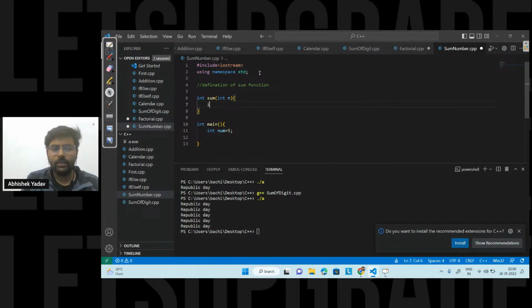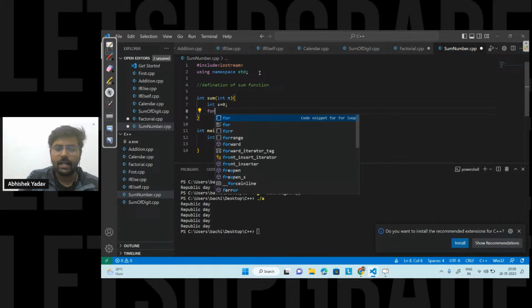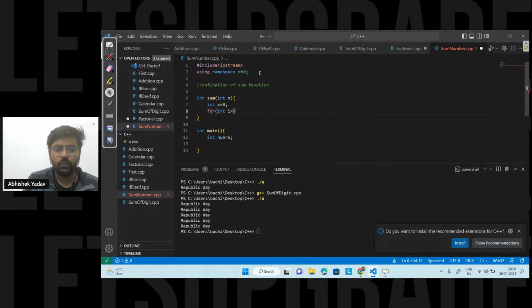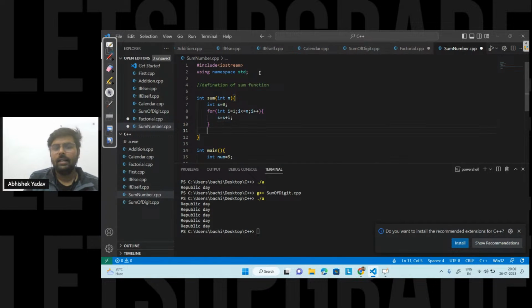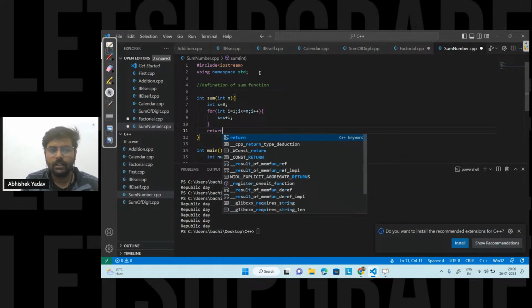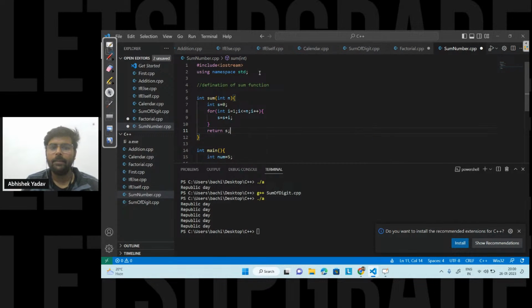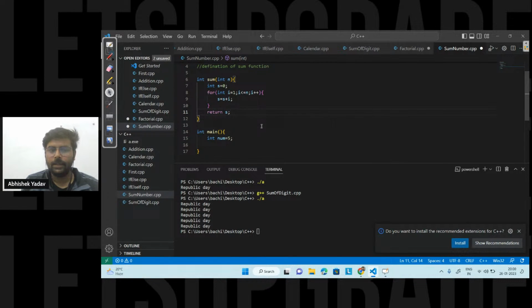And I know what I have to do: int s is equal to 0, and here I have to start from i is equal to 1, i is less than or equal to n, i plus plus, right? And here I will write s is equal to s plus i, and after that the overall sum will be stored inside the variable s. I have to return the variable s here.